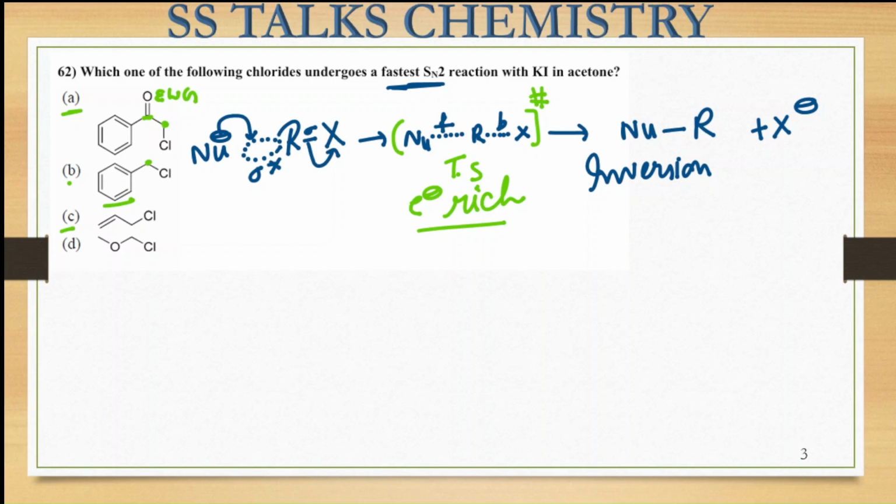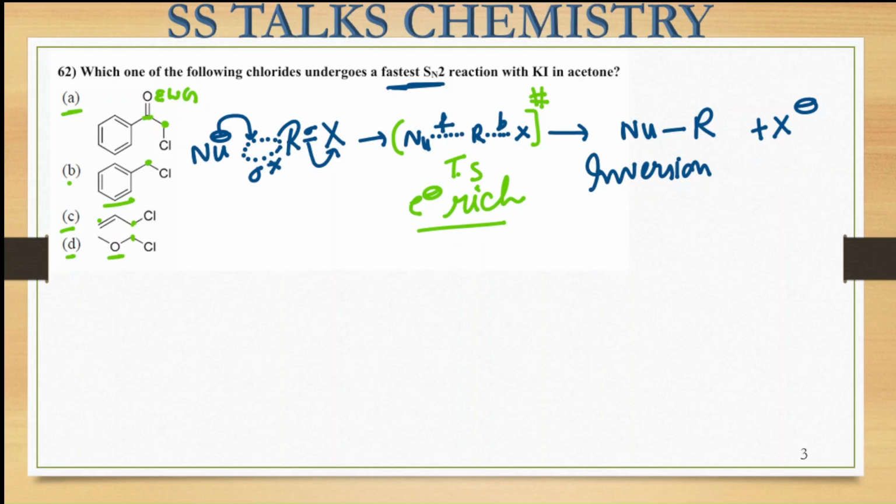In molecule C, the attack takes place on this carbon center, and here is an alkene species which can to some extent stabilize the transition state. In molecule D, the attack takes place on this carbon center, and this is the oxygen that through its inductive effect can stabilize.